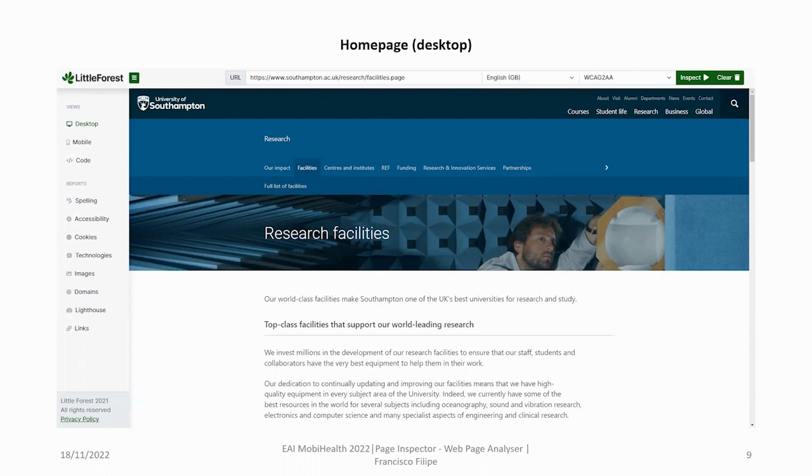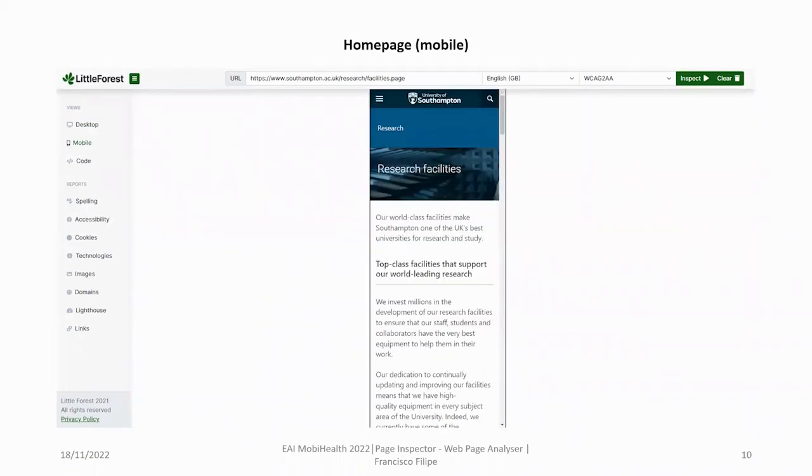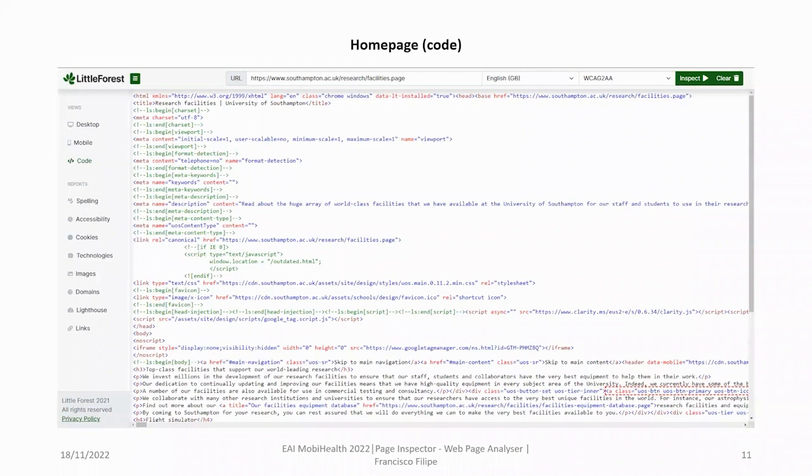In the desktop version, the page is loaded and displayed just as it would be on the desktop. The same goes for the mobile version. The view code allows the user to see the source code of the page. By default, the page is loaded in the desktop version. In the sidebar, the user can access the various reports.